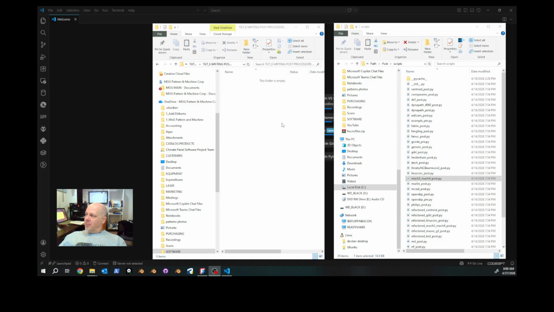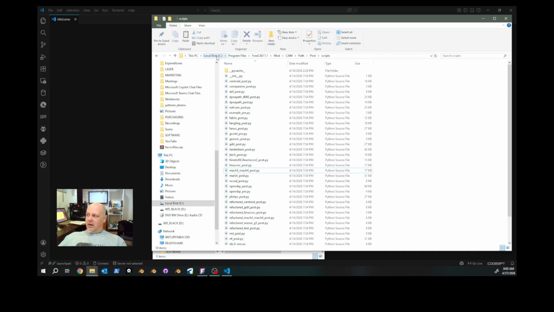I've created an empty folder wherever I want on my system, and I'm going to put in there the Mach 3, Mach 4 post that comes with FreeCAD. That file is found in C, Program Files, FreeCAD 1.1, Mod, Cam, Path, Post, Scripts.